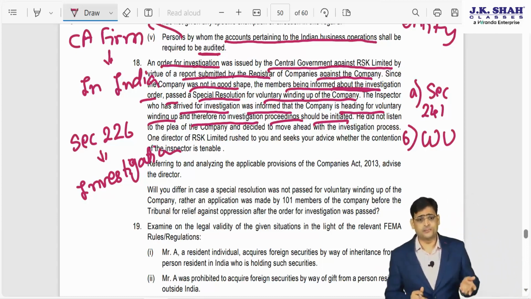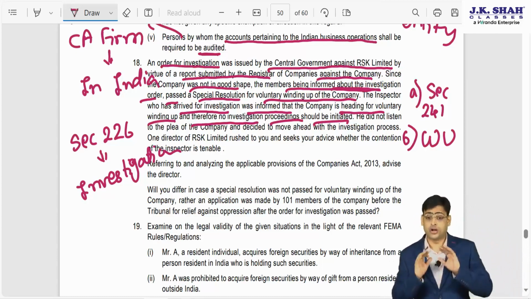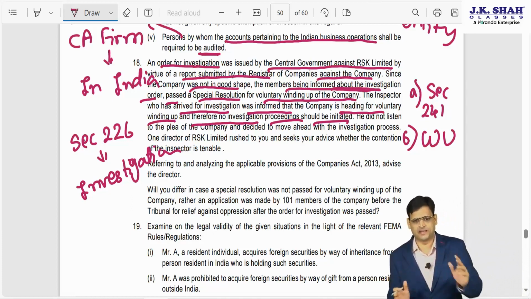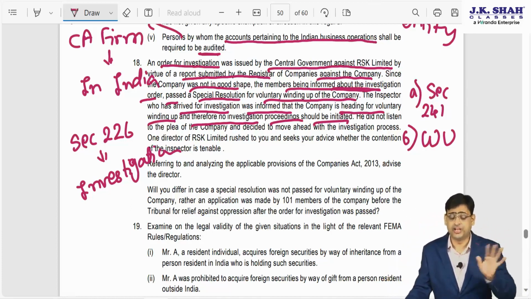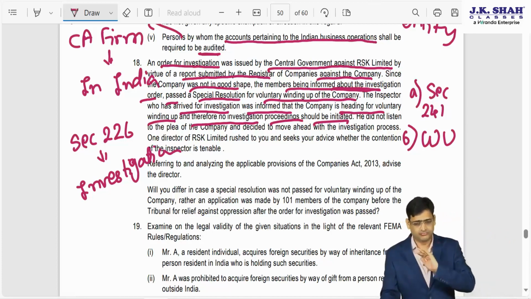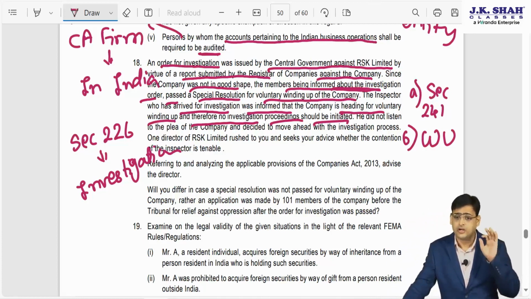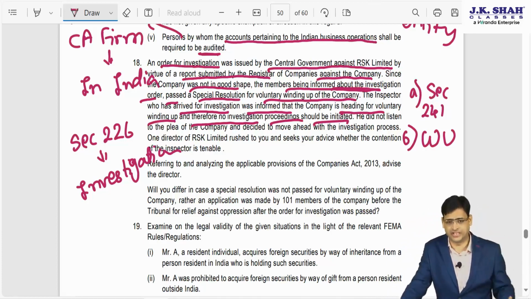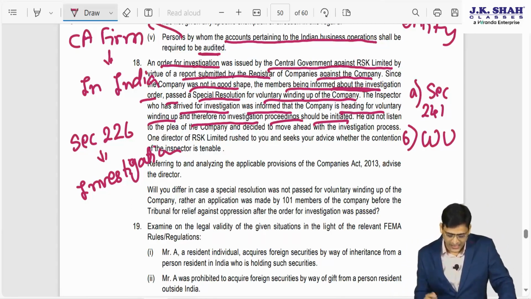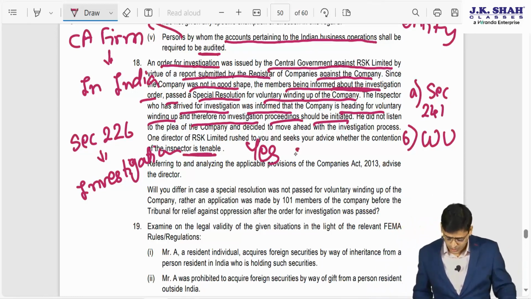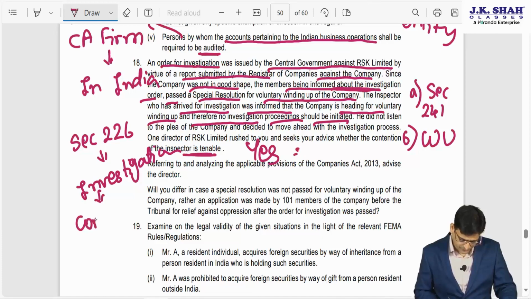Let's say if you are into a winding up, still investigation can be initiated, or if investigation is already going on, still winding up can be initiated. So basically investigation will continue. The fact that the company is in winding up will not make any impact on investigation. So what they are trying to say, one director of RSK Limited rushed to you and seeks your advice whether the contention of the inspector is tenable. So the answer is yes. The contention of the inspector is tenable. The investigation will continue.